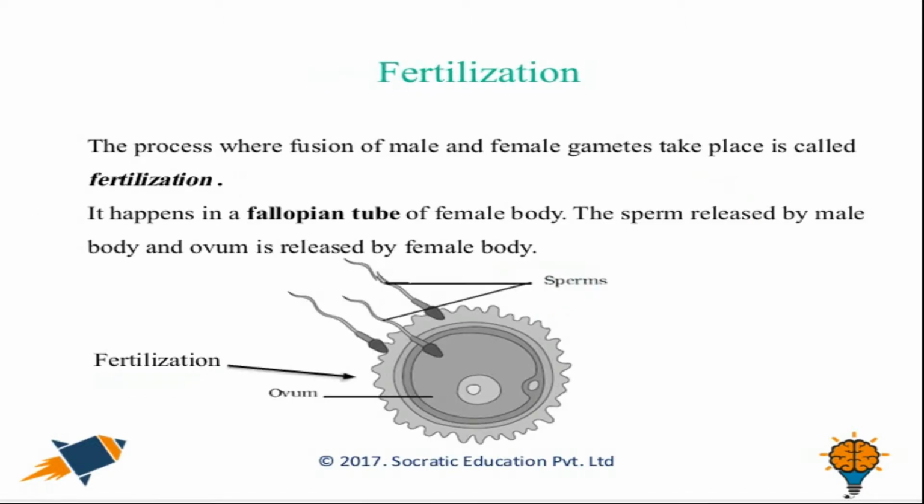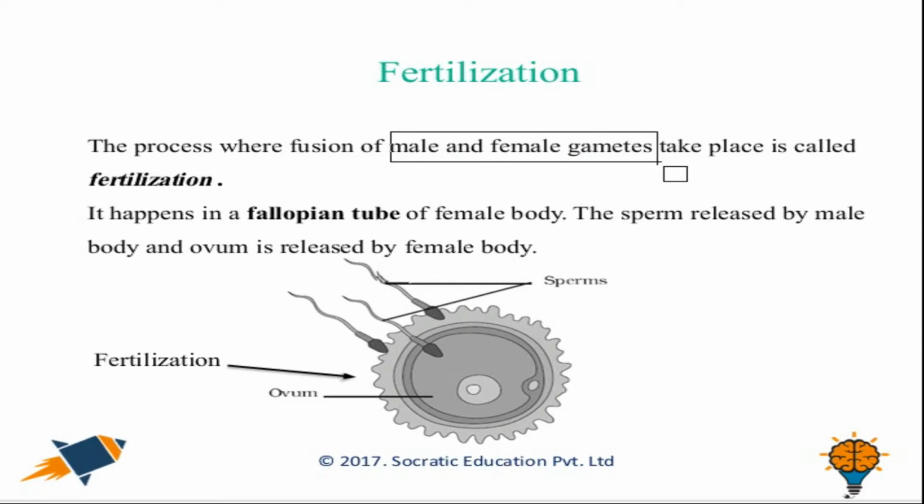Proceeding further, we have our first slide which talks about fertilization. The process where fusion of male and female gametes takes place is called fertilization. In our previous video, we talked about what male and female gametes are and how important they are in the process of reproduction.